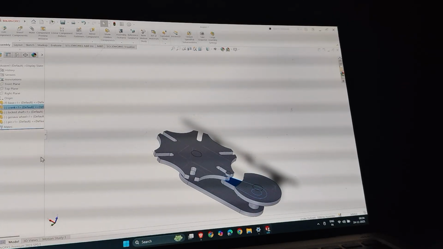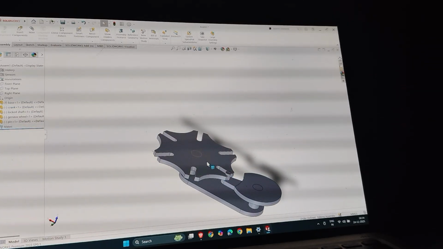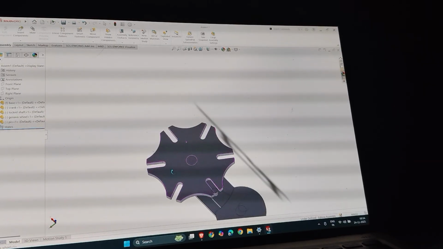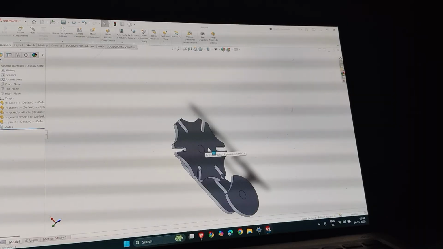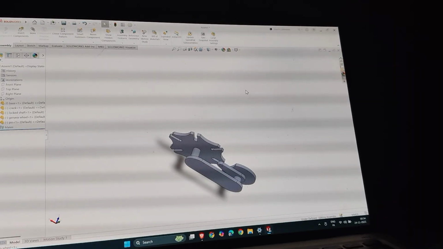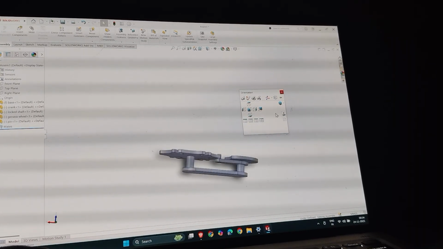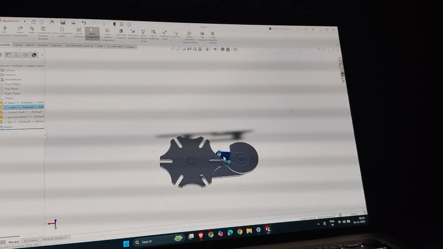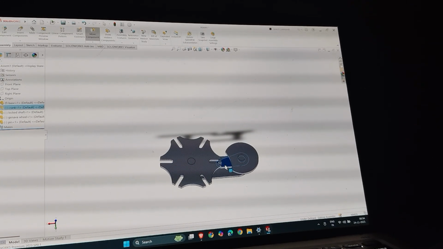Now my geometry is complete actually. I have to check and study its motion.